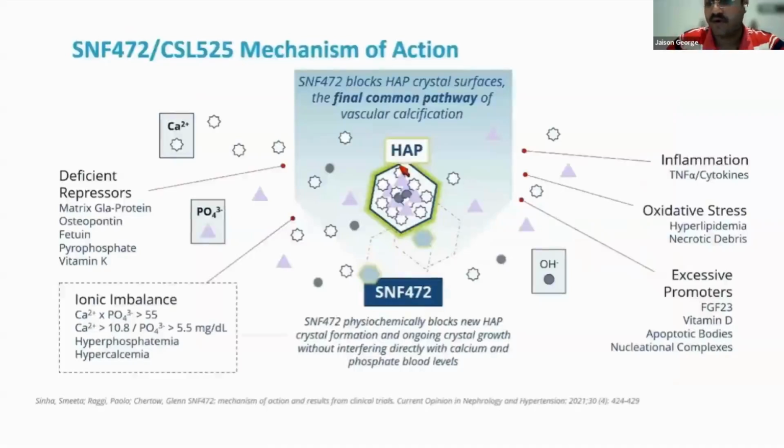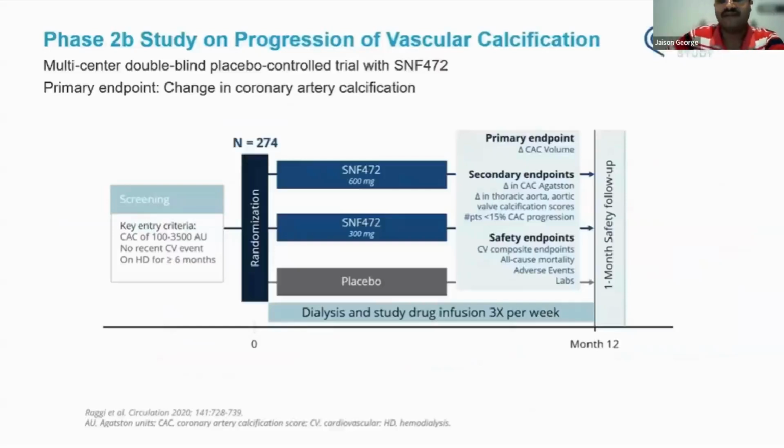This is another newer molecule called SNF472. This is an investigational drug that blocks new hydroxyapatite crystal formation and prevents propagation and formation of further hydroxyapatite crystals without interfering directly with calcium and phosphate blood levels. This was studied in a phase 2 trial called the CALIPSO trial. This was a multi-centric, double-blind, placebo-controlled trial, and the primary endpoint was coronary artery calcification. There were 274 patients in this trial, randomized to a higher dose of 600 mg. Another arm had a lower dose of 300 mg, and these were compared against placebo.